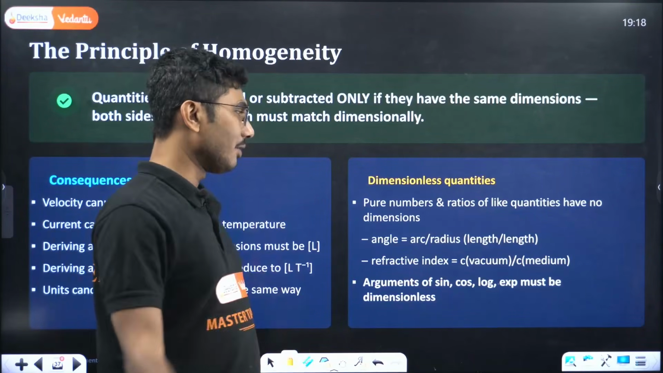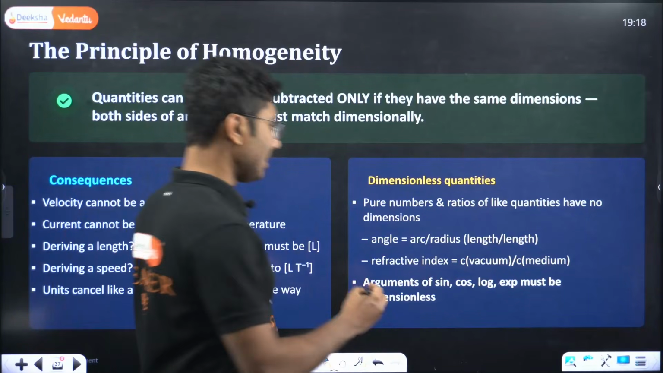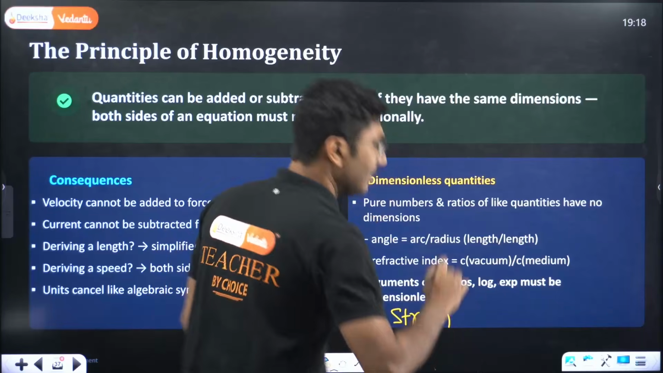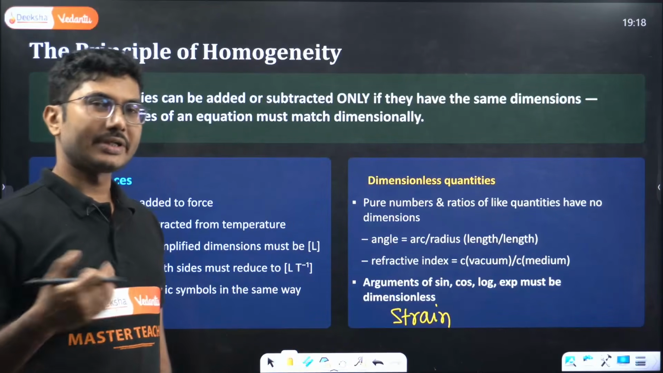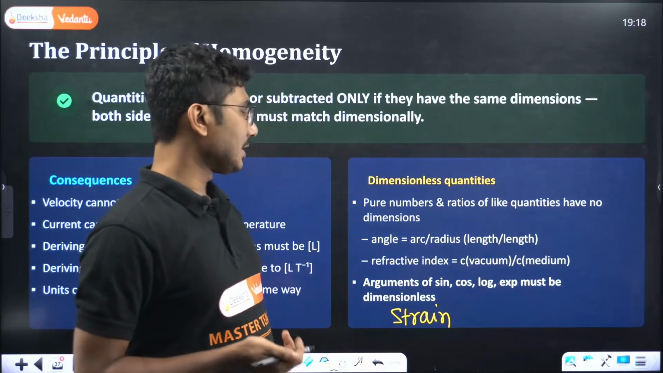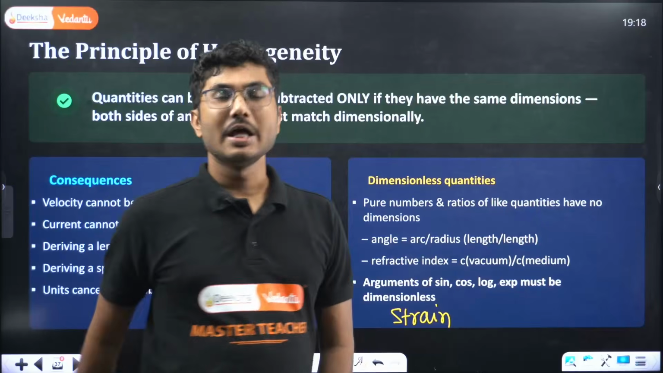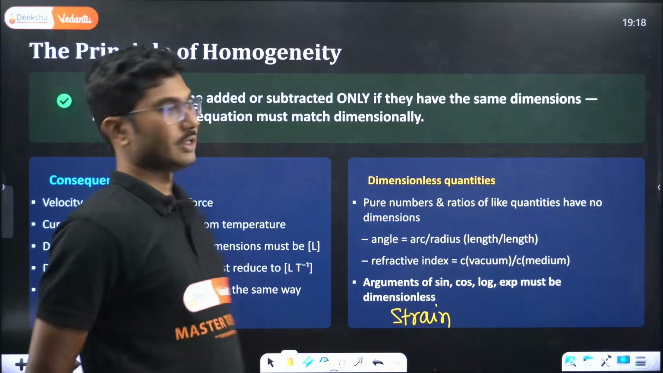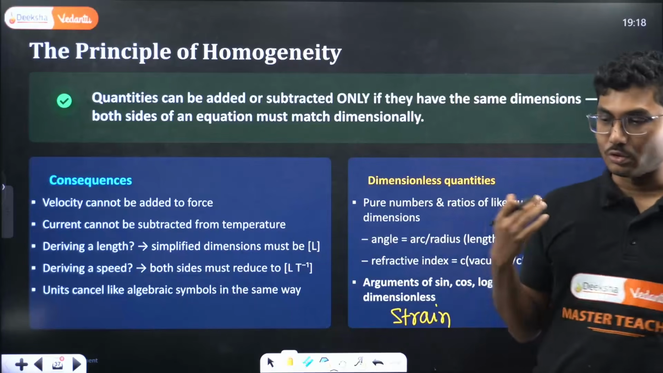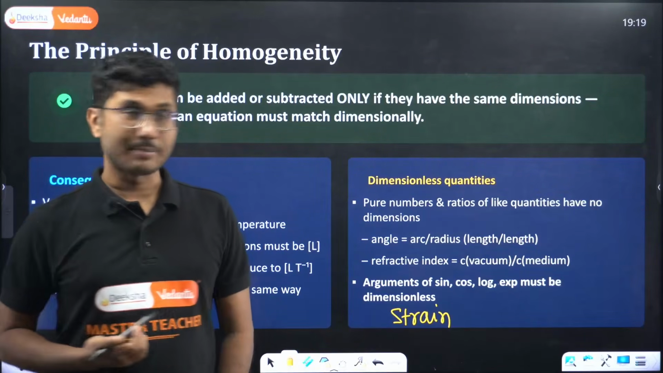In other parts you will see that strain is another example. We will see that in the mechanical properties of solids chapter, stress and strain. Strain is a dimensionless quantity. Some ratios, for example, sine, cos, log, exponential, they are also dimensionless. If I say sine theta, that value has no dimension. So sine, cos, tan, they do not have any dimension.